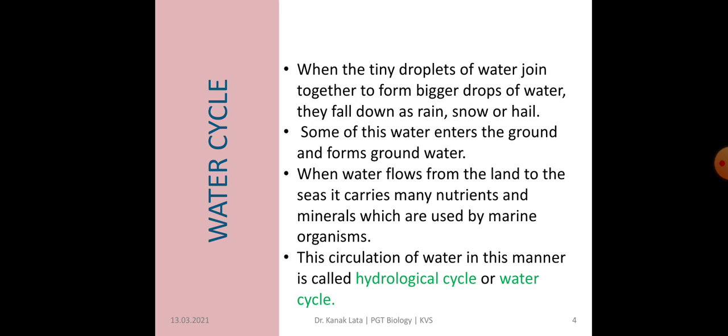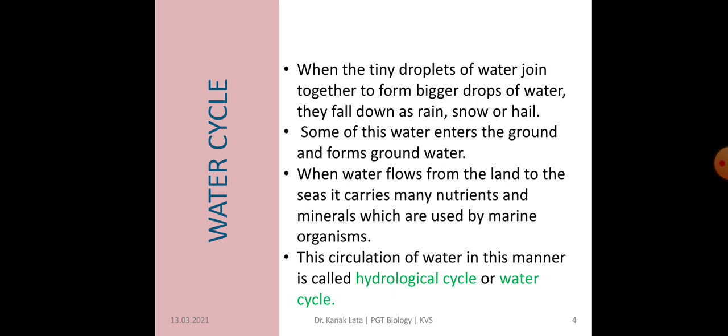When the tiny droplets of water join together, they form bigger drops of water, and so they fall down on the earth's surface as rain or snow or hail. Some of this water enters the ground and forms groundwater.